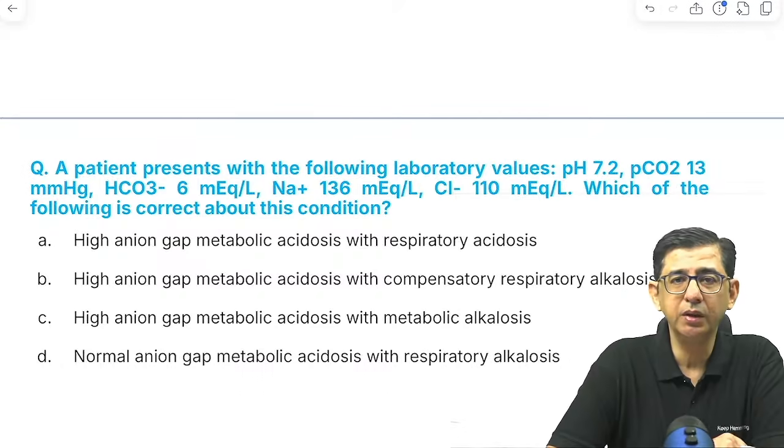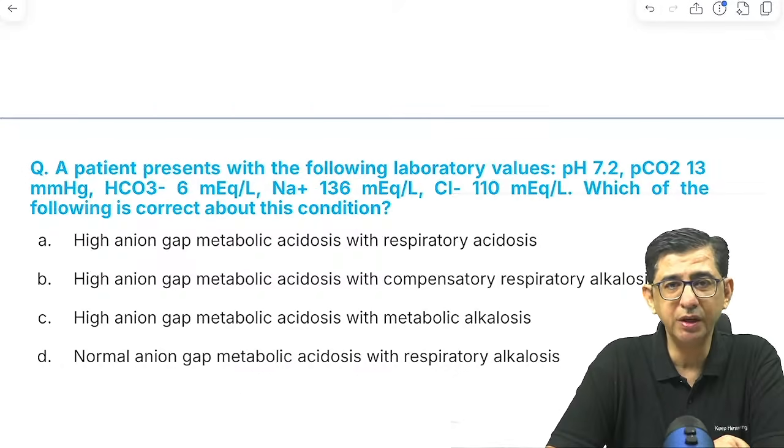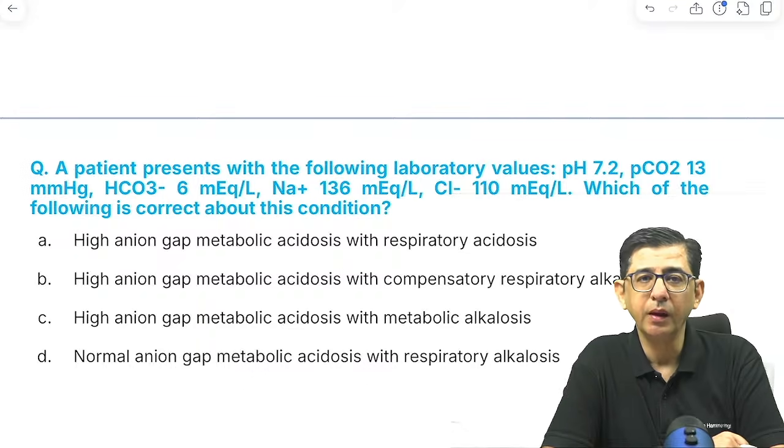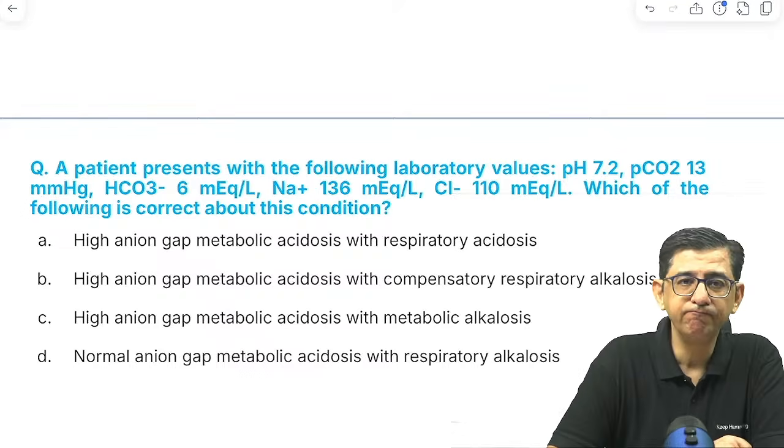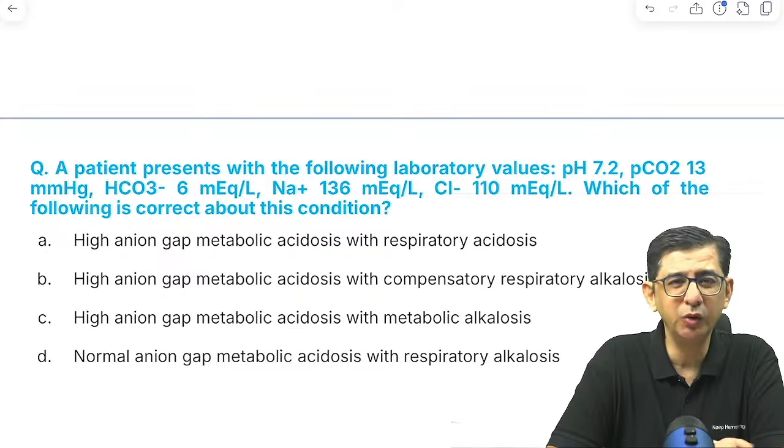Patient comes with acidosis and all the three values are less, so it is obviously a metabolic acidosis. Yes guys, I can expect quick answers for this one. Let's do the mathematics. 136 minus 110, that would be 26, minus 6, 20. So the anion gap is more, so high anion gap metabolic acidosis.